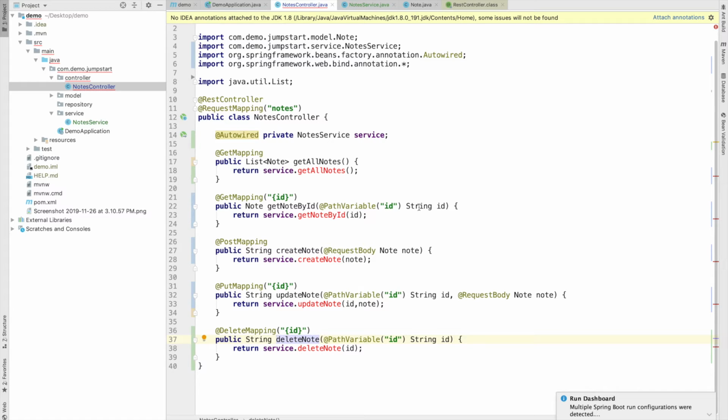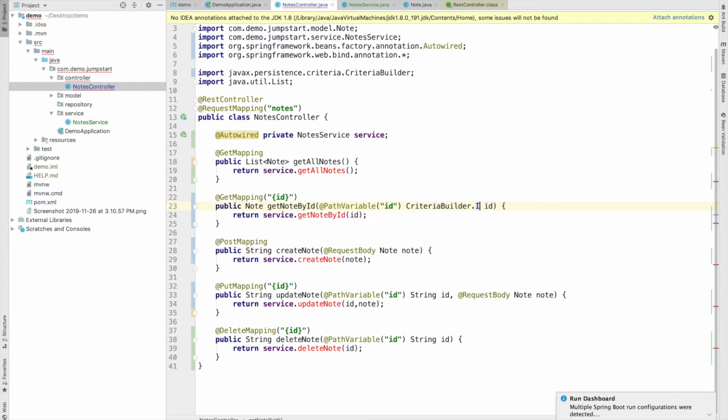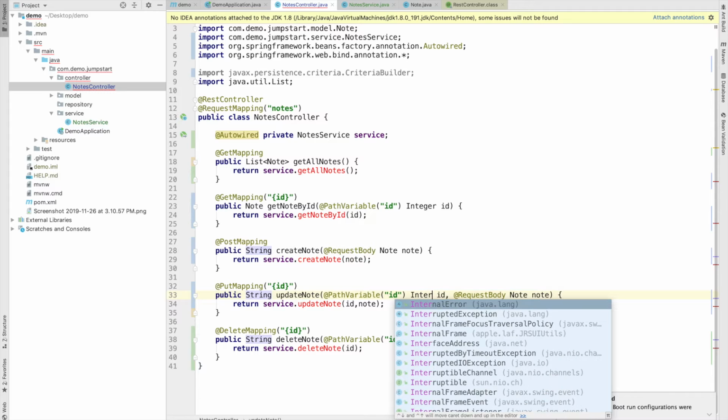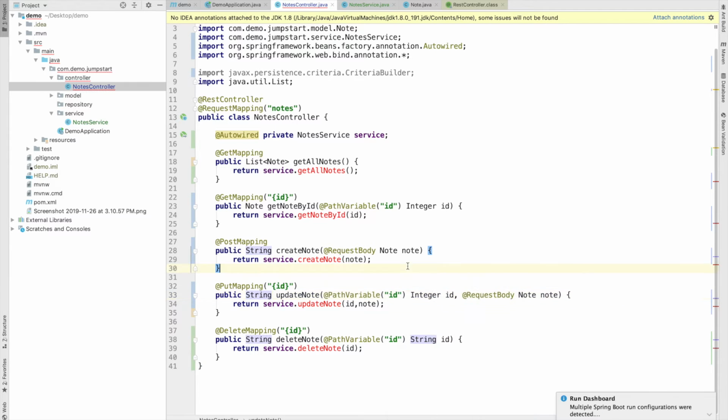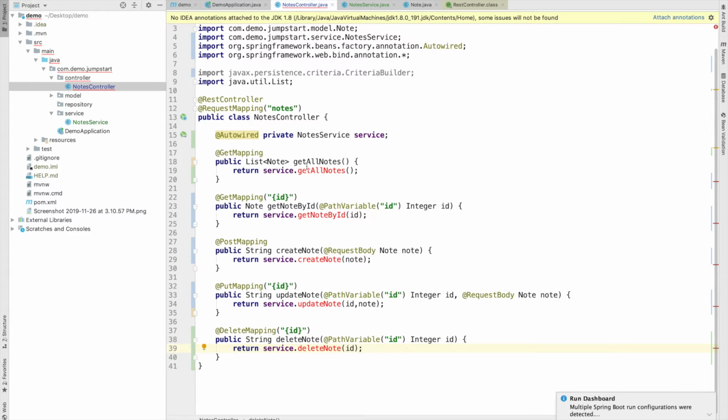There is a little mistake here, as ID is an integer, so I have to take input as an integer. Let's change it here as well. Okay, let's quickly create all the methods in our service class, and we will implement all those methods.